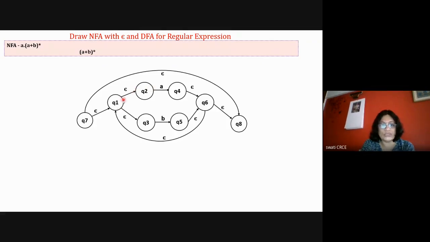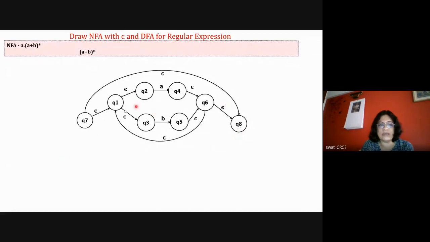So for the star closure I will add the star closure diagram. Assume this inner regular expression, Q1 to Q6, and forget about it right now; I need its star closure. With epsilon it reaches this. If the inner A plus B occurs zero times, with epsilon it will go from Q7 to Q8.